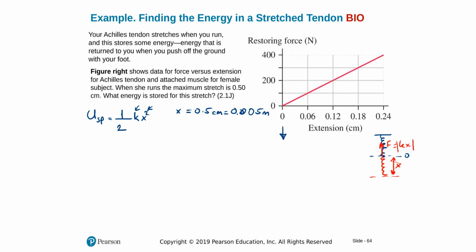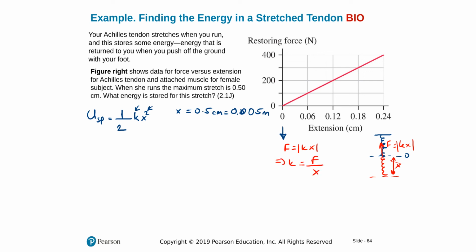Remember, don't worry about the negative sign here, because we just look at the magnitude of that force. And from here we can say if F is equal to kx, we can solve for k, F over x.